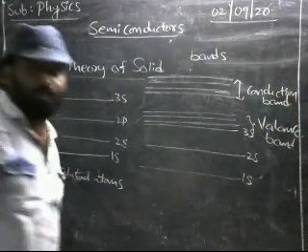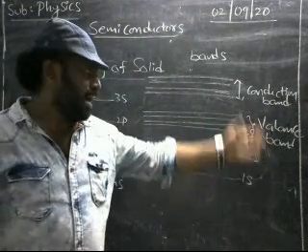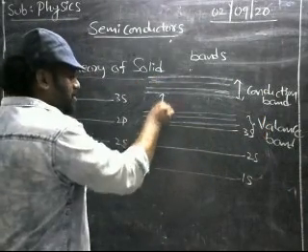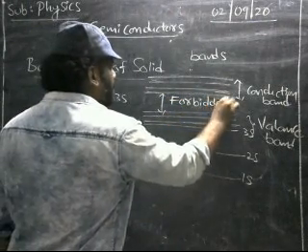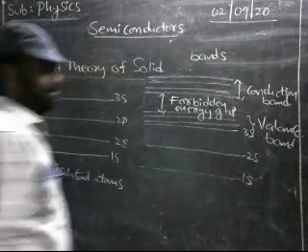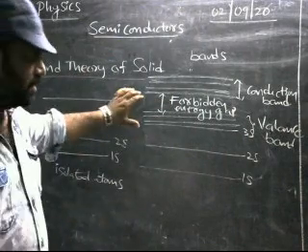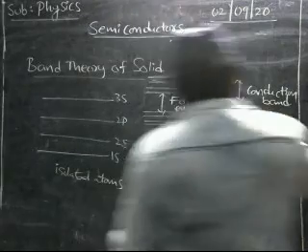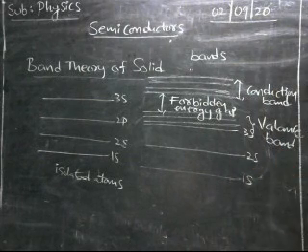Here we have two bands: the lowermost is the valence band, and the next one is the conduction band. The gap between the valence band and the conduction band is called the forbidden energy gap.